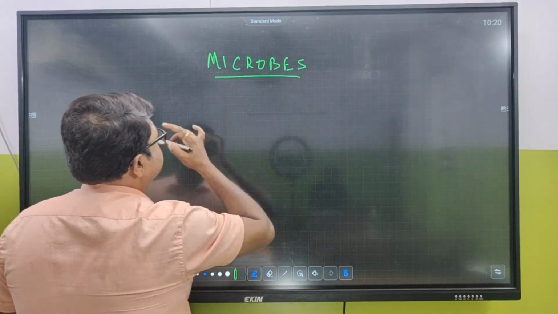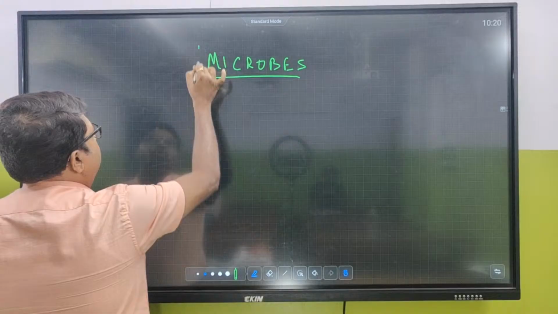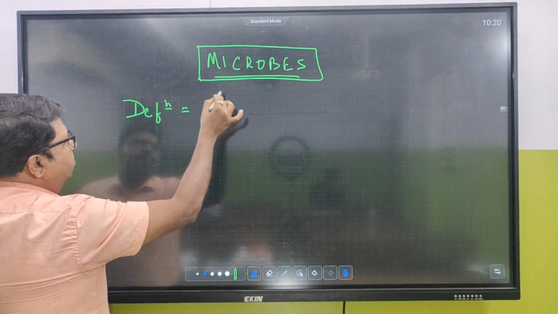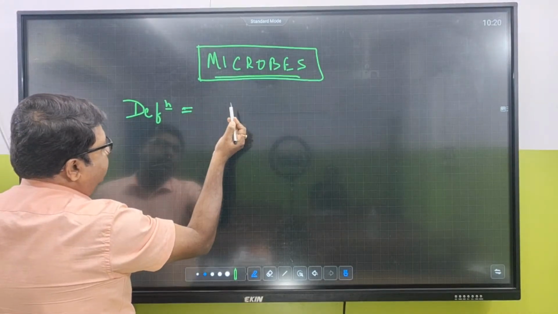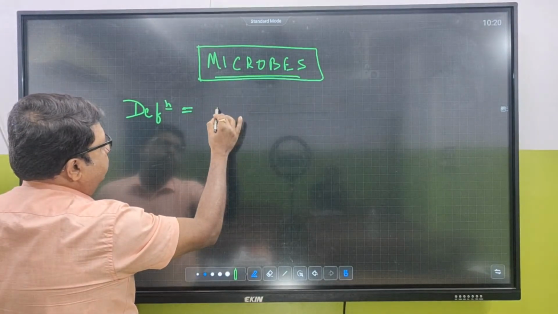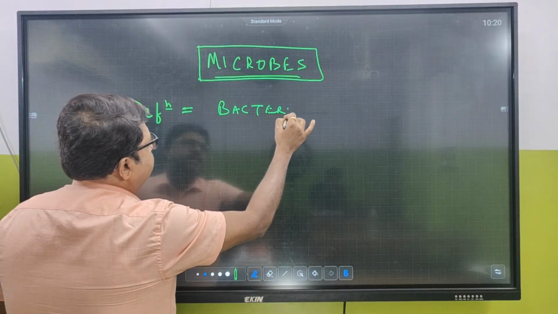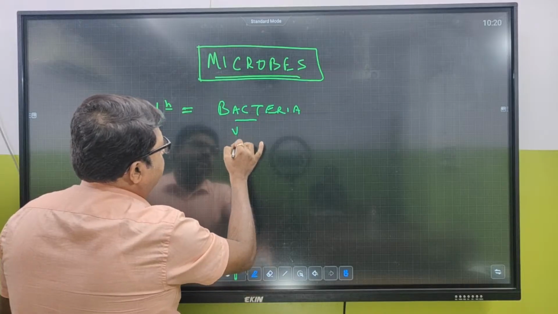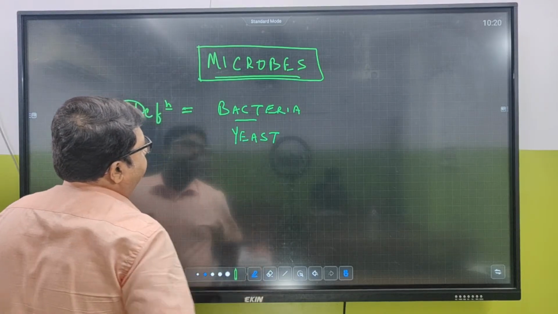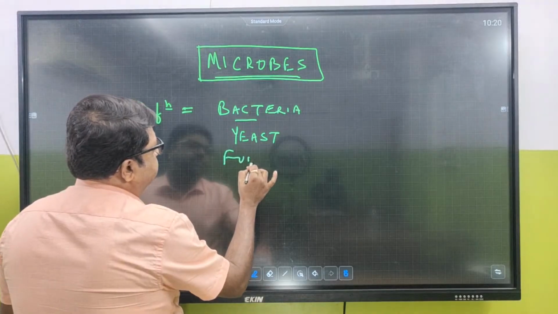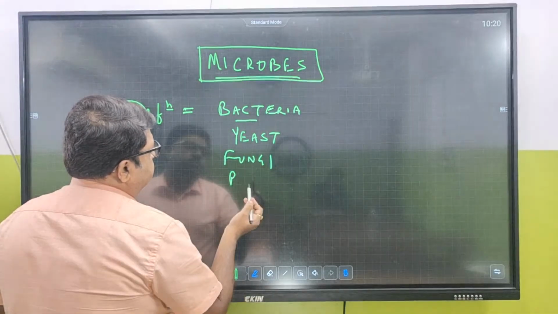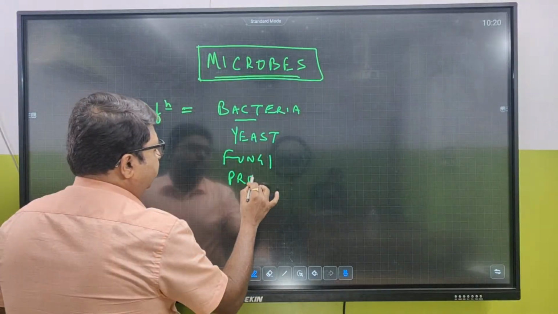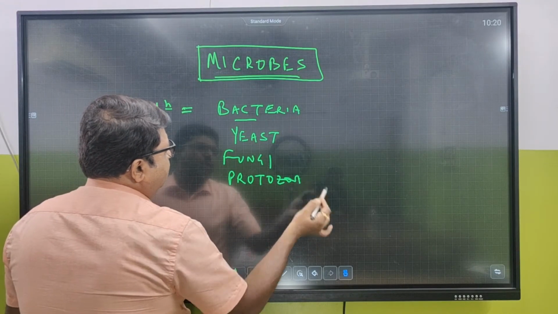So when we talk about microbes, let us start with the definition of microbe. What is the definition of microbe? They are microscopic in structure, which you can see with the help of a compound microscope. They can be bacteria, yeast, a unicellular organism, fungi, and protozoa.